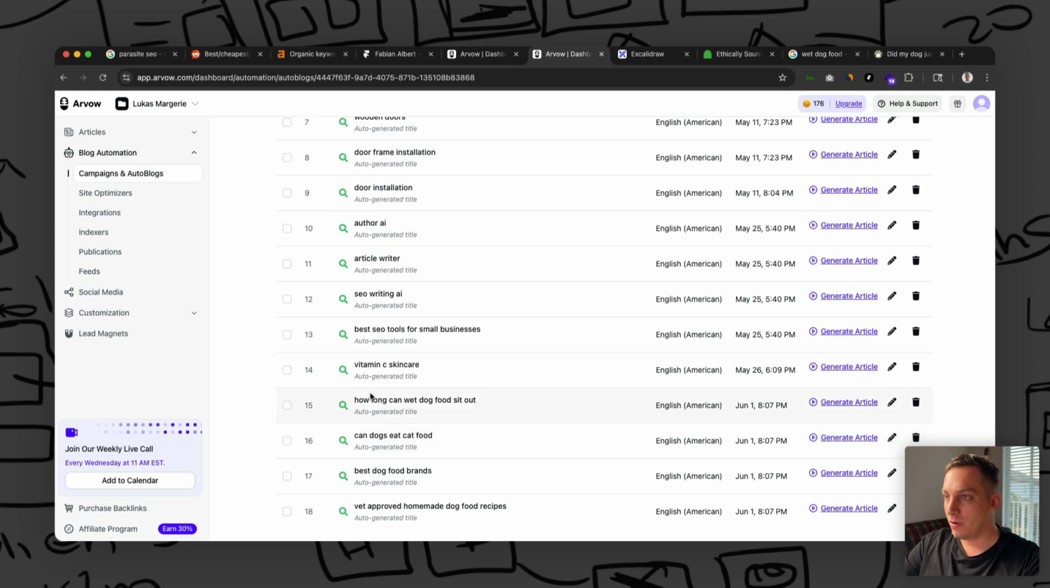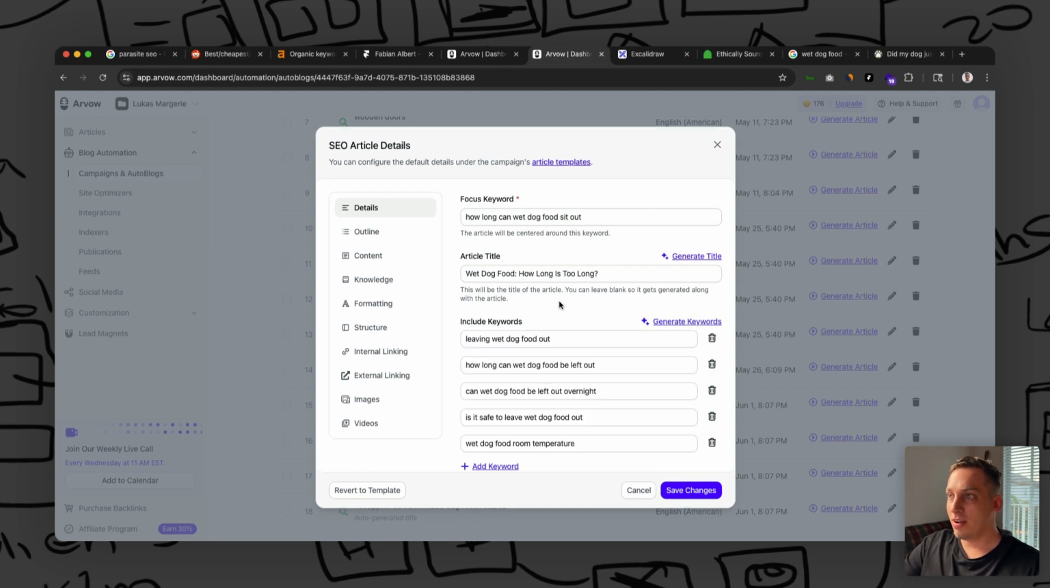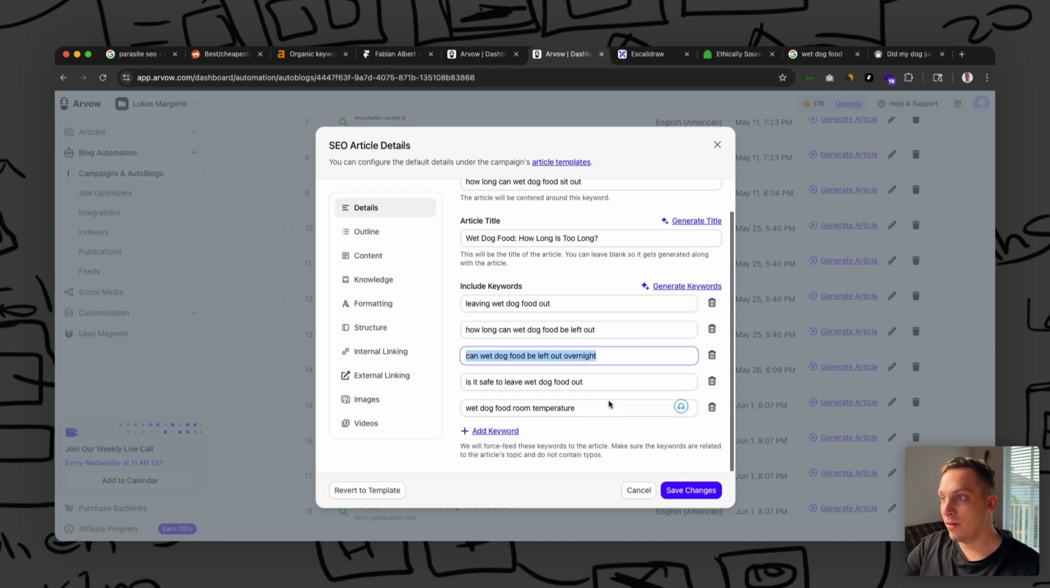So for example, we can go, how long can wet dog food sit out? We can click on this pen tool and we can generate a title with AI. So wet dog food, how long is it too long? How long is too long, right? We have generate keywords based on this focus keyword, leaving wet dog food out. How long can wet dog food be left out? How can wet dog food be left out overnight? Is it safe? So all of these keywords that are generated are not just randomly generated. This AI is tailored to be your SEO expert, so SEO writing expert. So these keywords are perfectly vetted for your blog post.